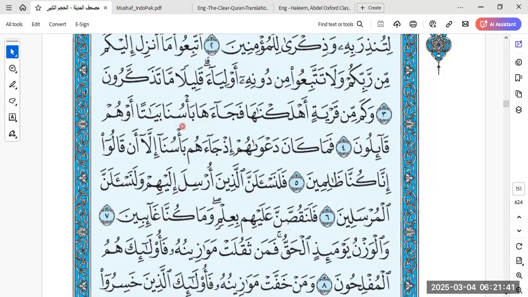Azabuna. So bayatan means sleeping in the night, and qailun means sleeping in the day, in the afternoon nap. Fa ma kana. So this fa is what? It is an atf, like wa, the connector. Fa, or I say and, or in English you say so, or I say then, or you simply put a comma. But this can also be another, a bit more advanced term, which is harfu istinaf. Harfu istinaf would mean the continuation of the same thing, right?